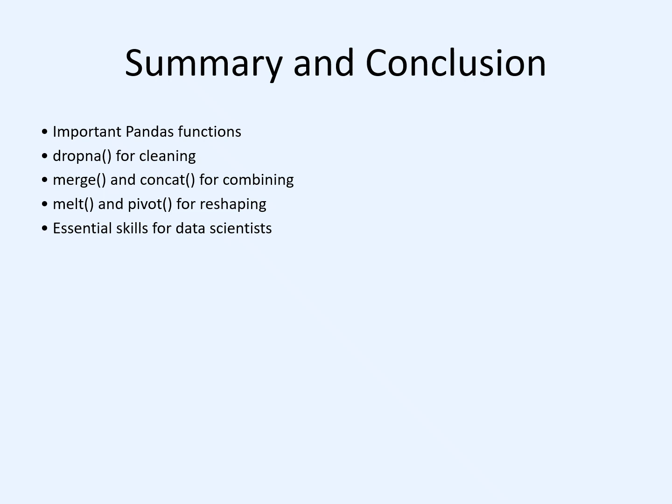Summary: Pandas provides the essential functions for data preparation. Functions like cleaning, merging, concatenation, melt, and pivot are important skills for every data scientist. So proper data wrangling creates reliable analysis and better machine learning results.